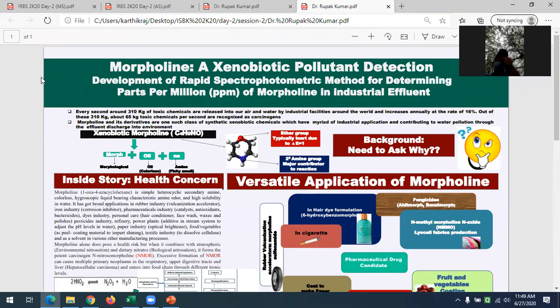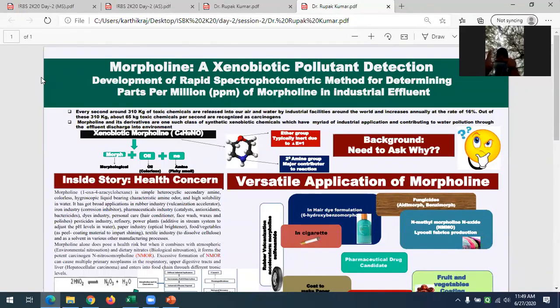If you see the chemical structure of this chemical, due to this amine group it has multiple applications. I am just giving the example of the textile industry. One derivative of this chemical is used to dissolve the pulp, and there is no substitute to date as an alternative to this chemical. So think about the magnitude coming into the environment: for the production of one pair of jeans, we can release 30,000 liters.